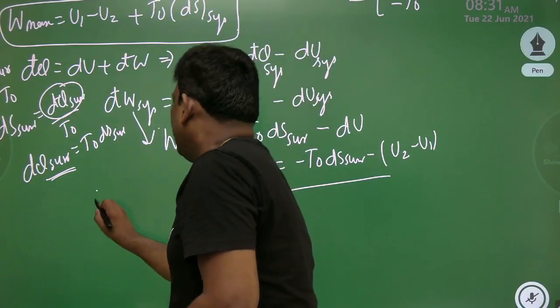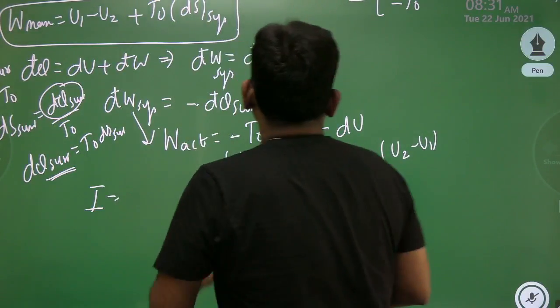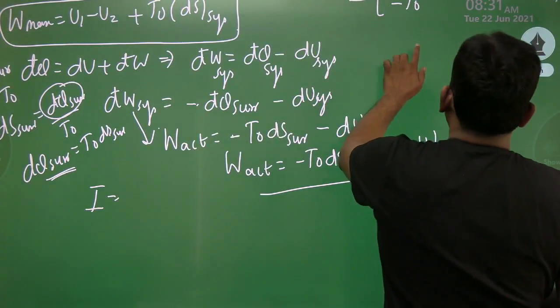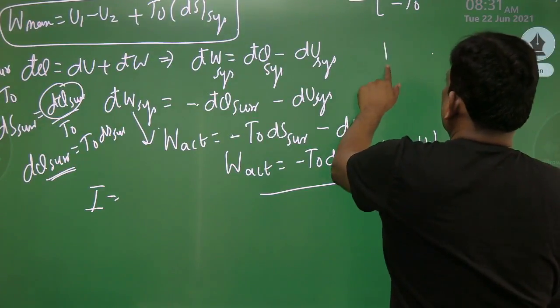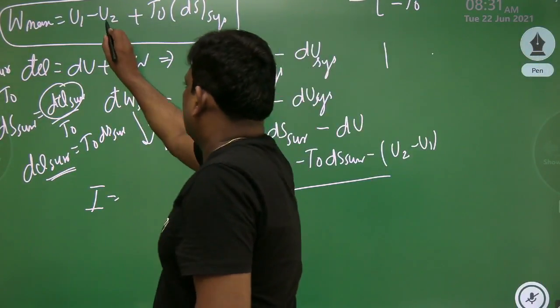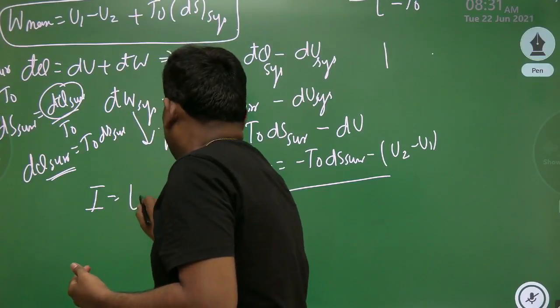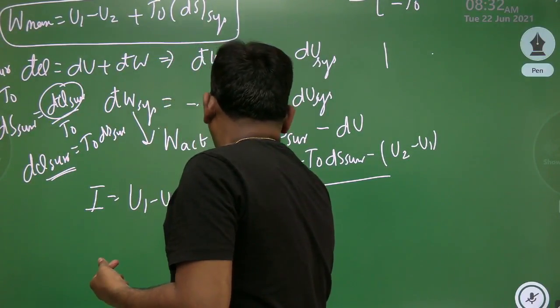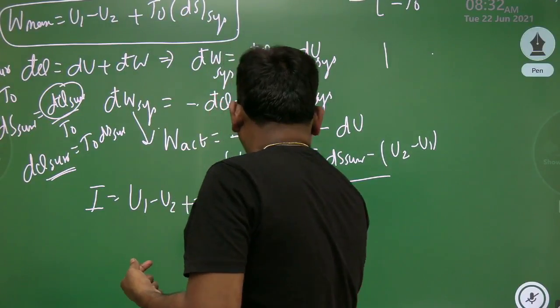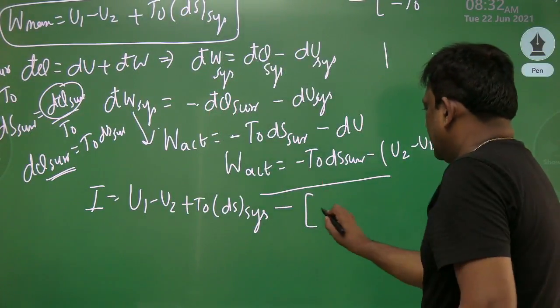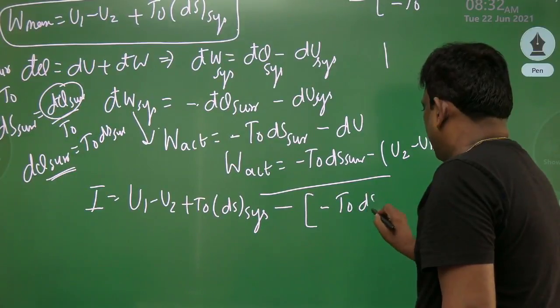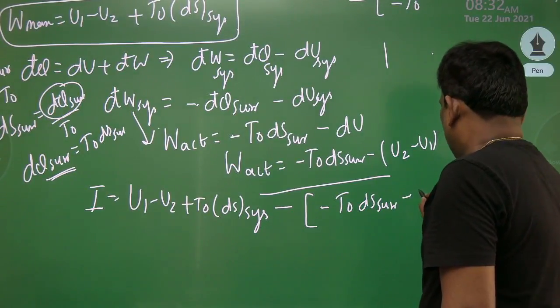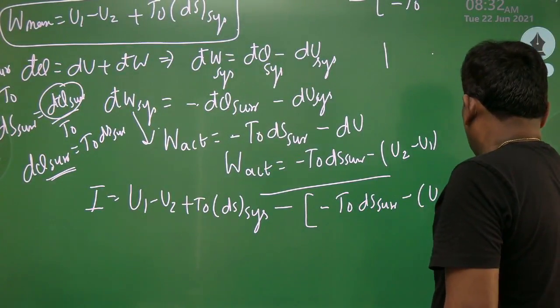Now I write irreversibility is equal to maximum minus actual. Maximum is U1 minus U2 plus T naught into ds of system, minus actual. What is actual? Minus T naught ds of surroundings minus of U2 minus U1.